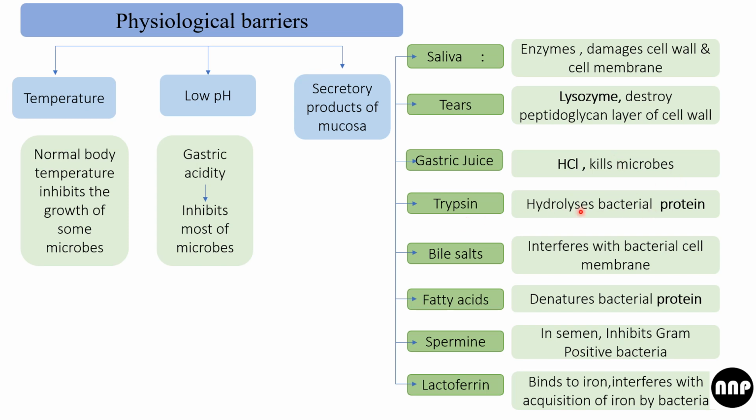Trypsin is a proteolytic enzyme. It hydrolyzes bacterial protein. Then we have bile salts, which interfere with the bacterial cell membrane and hence damage the bacteria. Fatty acids denature the bacterial protein. Spermine is present in the semen and it inhibits gram-positive bacteria. Lactoferrin binds to iron, interfering with acquisition of iron by bacteria. So in all these methods, the growth of the bacteria is checked.